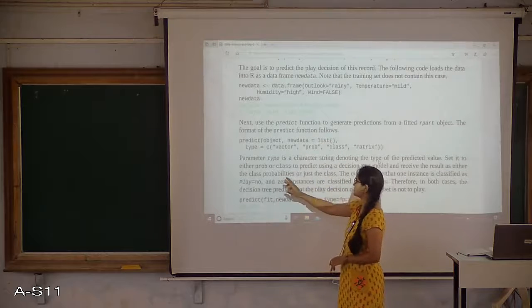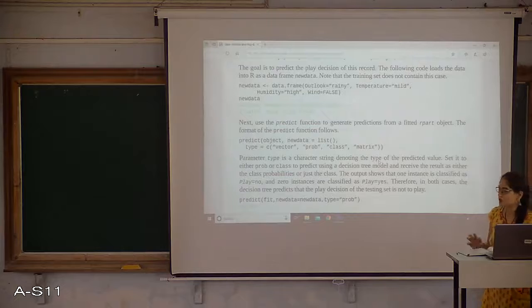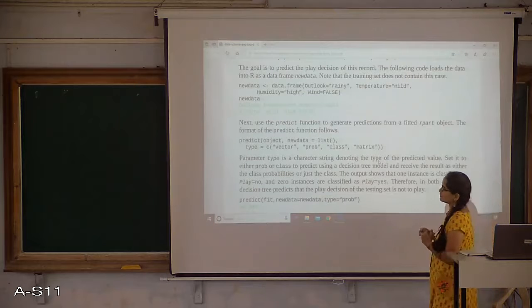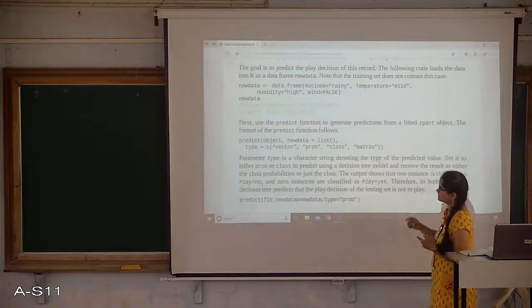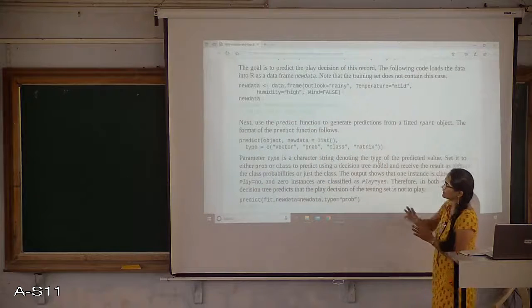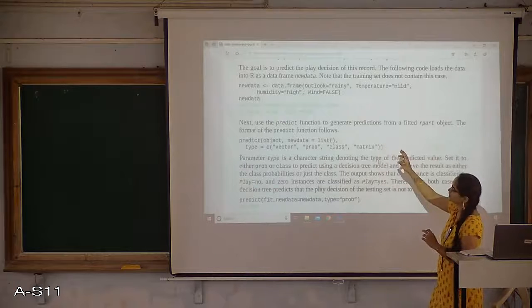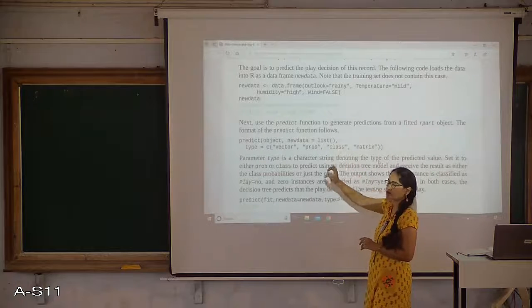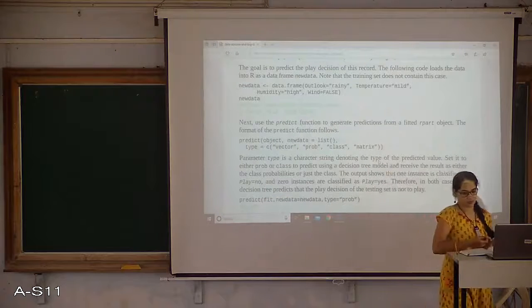Then with this, some probability of a class is calculated, may not be exact but with some probability. So the probability classification says that this particular entry, that new data I have taken, rainy, mild, high and false, is going to say that play equal to no. It is going to fall into play equal to no, right?